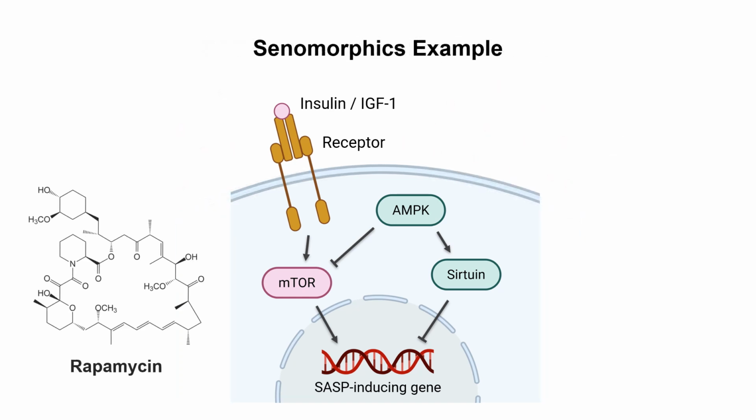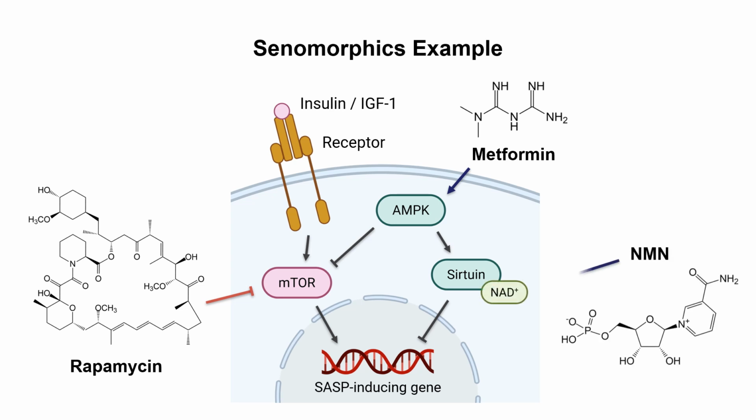Now, if you look at those regulators, rapamycin is an inhibitor of mTOR, so rapamycin can suppress SASP. Metformin is an activator of AMPK, so it can also suppress SASP. Sirtuin's cofactor is NAD+, and NMN is a precursor of NAD, so addition of NMN can also suppress the SASP phenotype. So one way is suppressing the activating growth signal, and the other is activating the nutrient sensing signal. Both cases can contribute to the senomorphic effect.